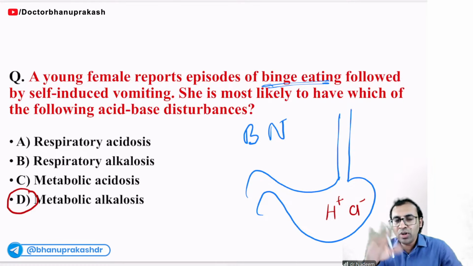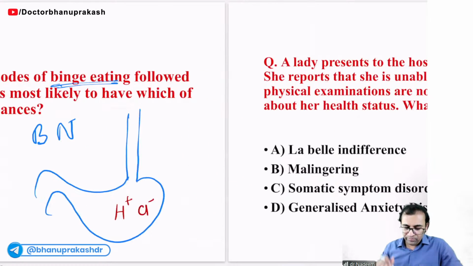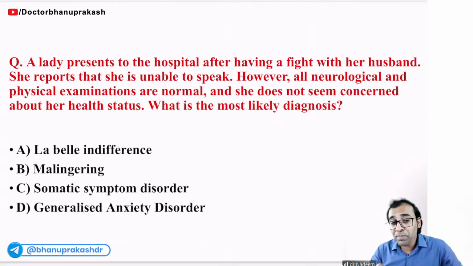Eating disorder: how to differentiate anorexia nervosa and bulimia nervosa, right? How to diagnose anorexia, bulimia, pica and binge eating. This is a repeatedly asked question. This time they have asked about metabolic disturbances. More and more hydrogen loss will be there, acid loss will be there. So now there will be more alkaline, okay? Metabolic alkalosis.